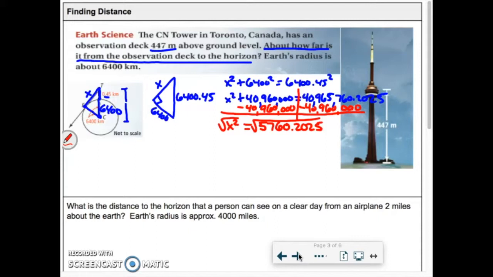So the square root of that is about 75.896, which we'll just say is approximately 76. So from that tower, you can see about 76 kilometers until the curvature of the earth makes that horizon for you. Okay? We'll try that again.